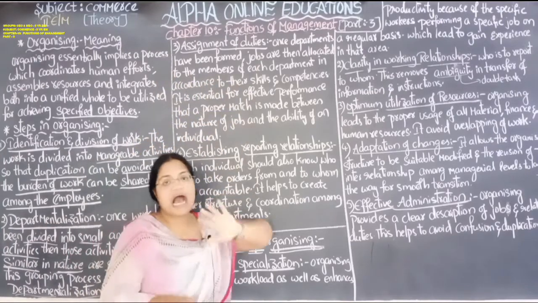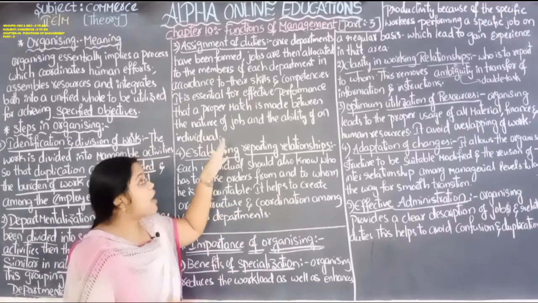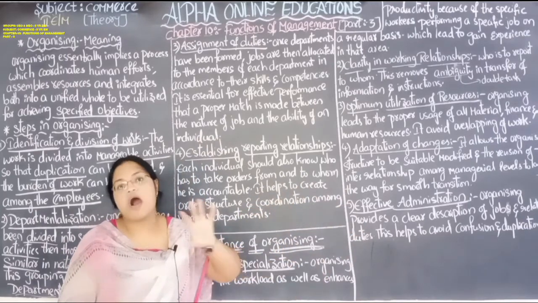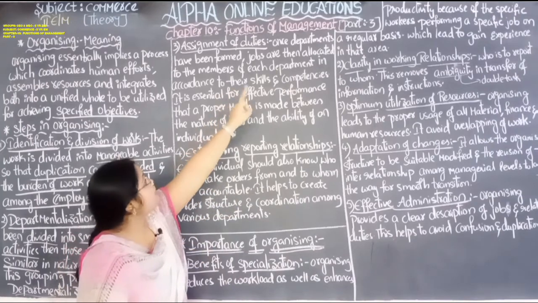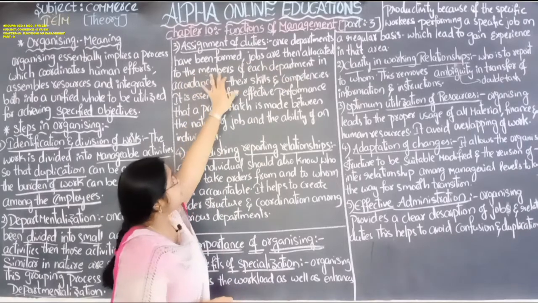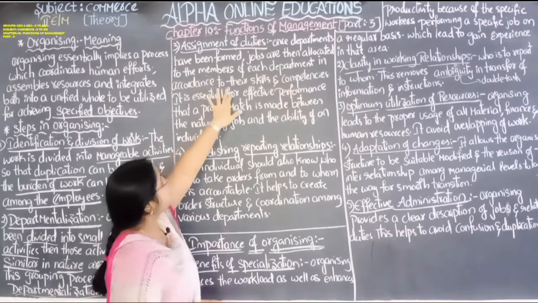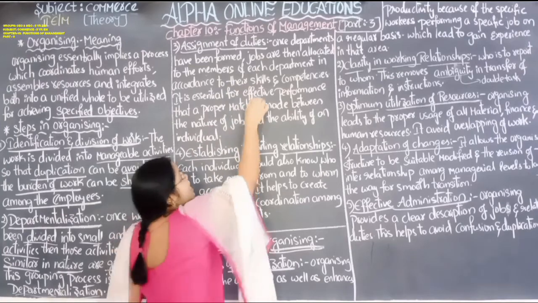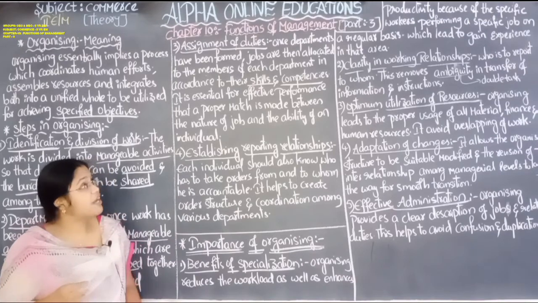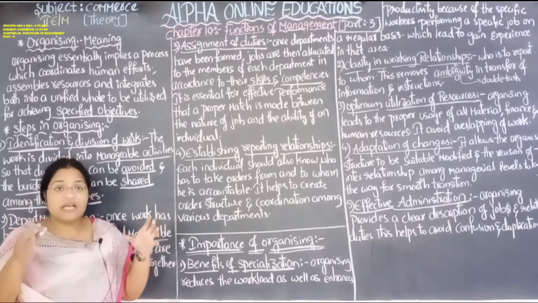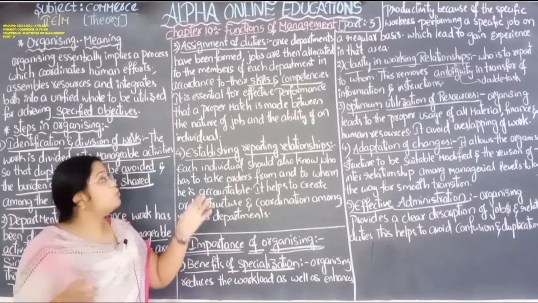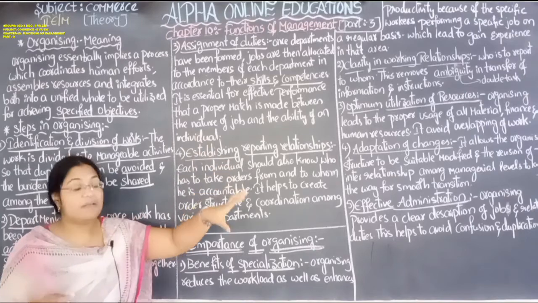Assignment of duties. After making the departments, for every department their duties, what they have to perform, should be given. Once the departments have been formed, jobs are then allocated to the members of each department in accordance with their skills and competency. According to skill and competency means according to the skill, qualification and talent, the group members should be given the work according to their skill, ability and talent.